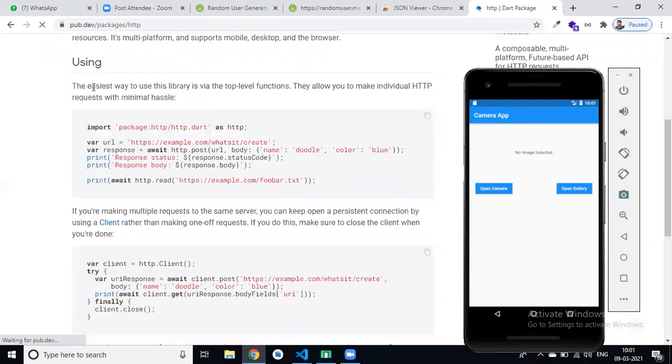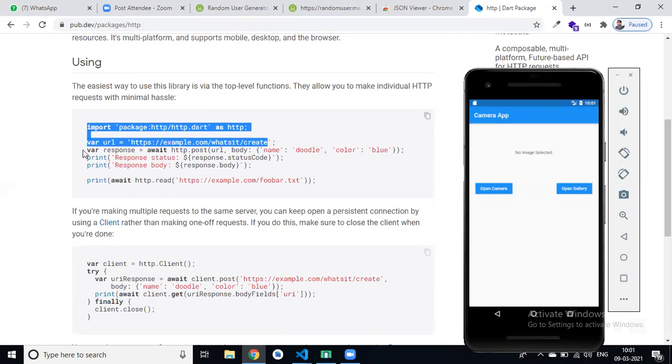So you can see that first we have to import our package, then we have a URL, then in response we can simply pass await http dot post or get. We have two main methods, get and post, and we also have put, delete, and many other methods, but mainly we use get and post. So await, why await?